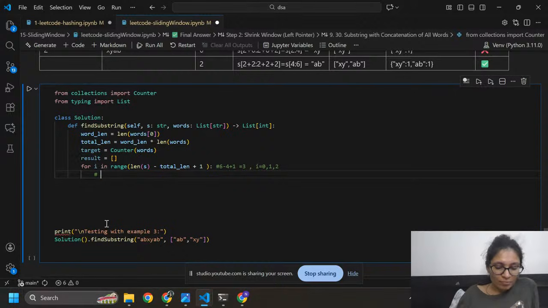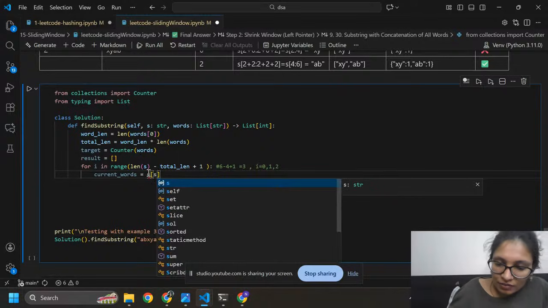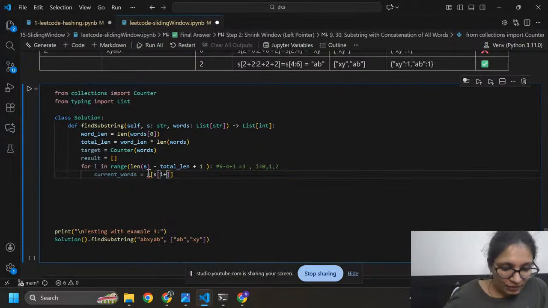So here current word equals to s bracket i plus j, colon, i plus j plus word length.